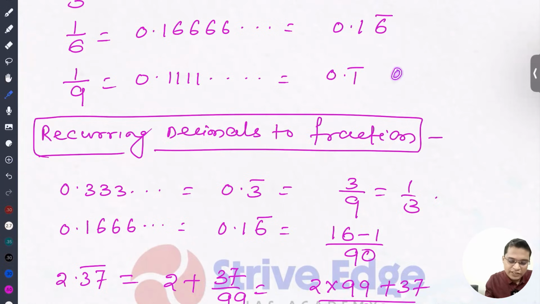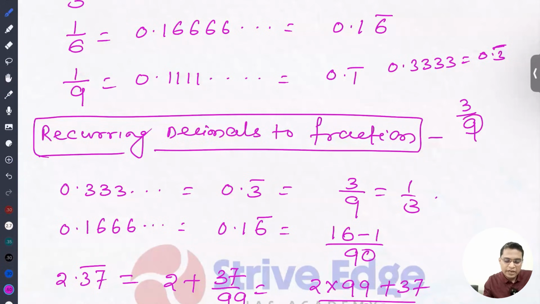For example, if it is given, let's say, 0.3333 or 0.3 bar, how are we going to write this in p by q form? So I can write this as 3 by 9. The number of bars, how many digits have a bar, that many times 9 will be there. Same thing I can write.